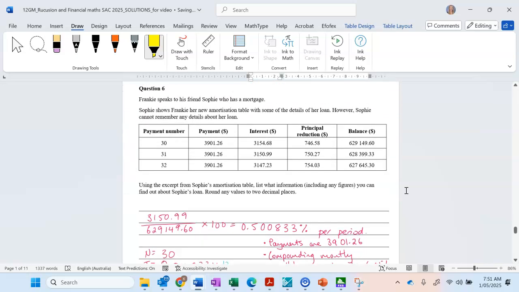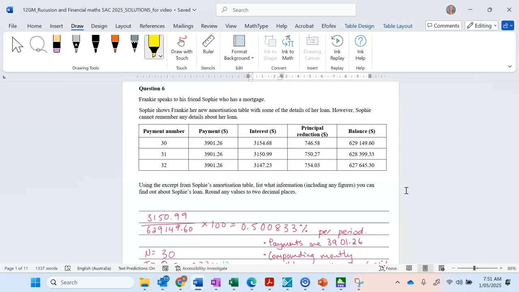Alrighty, moving on to question 6. So Frankie speaks to his friend Sophie, who has a mortgage. Sophie shows Frankie her new amortization table with some of the details of her loan. However, Sophie cannot remember any details about her loan. Using the excerpt from Sophie's amortization table, list what information, including any figures, you can find out about Sophie's loan. Round any values to 2 decimal places.